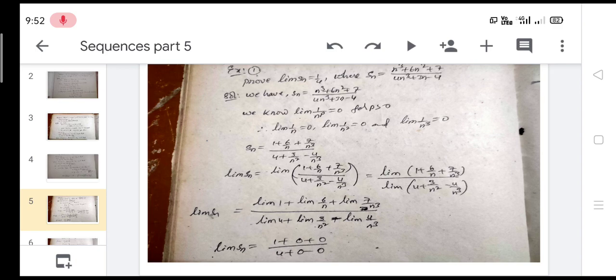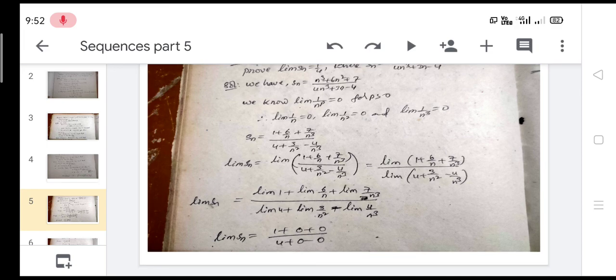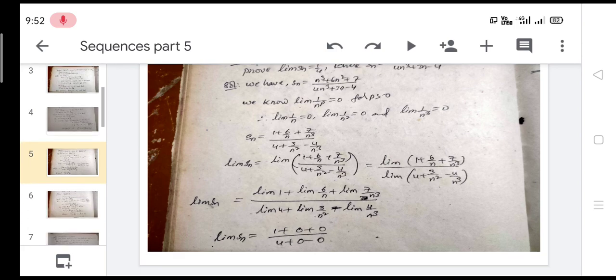So we simplify. We get limit of Sn is equal to limit 1 plus limit 6 by n plus limit 7 by n cube, by limit 4 plus limit 3 by n square minus limit 4 by n cube. So limit of Sn is equal to what here? 1 plus 0 by 4 plus 0 minus 0. That is equal to 1 by 4 only.